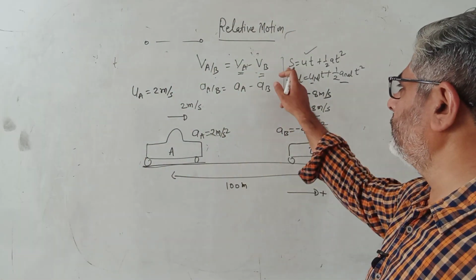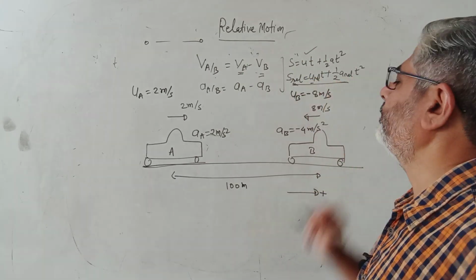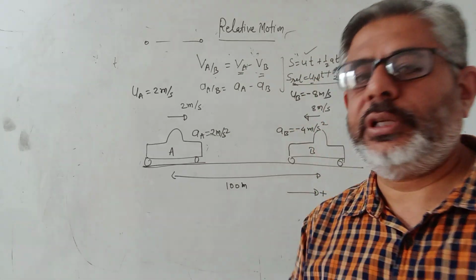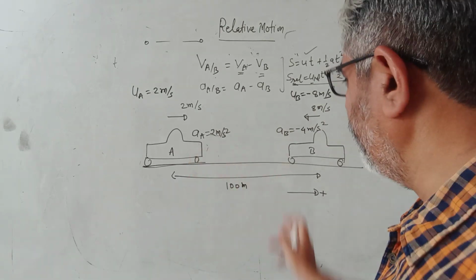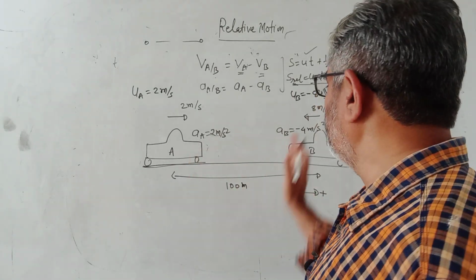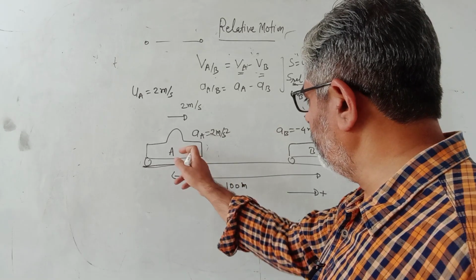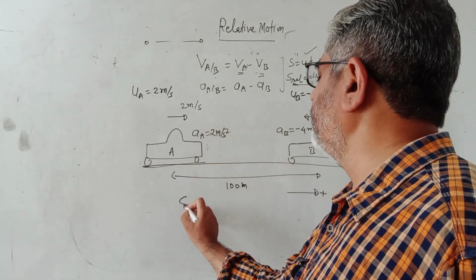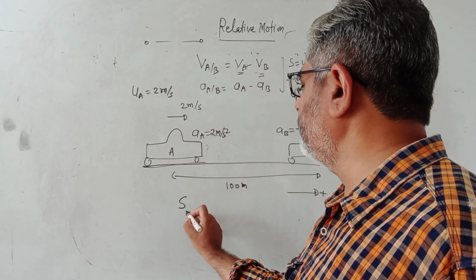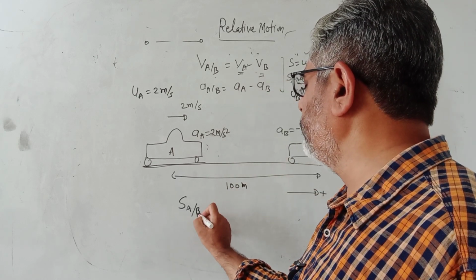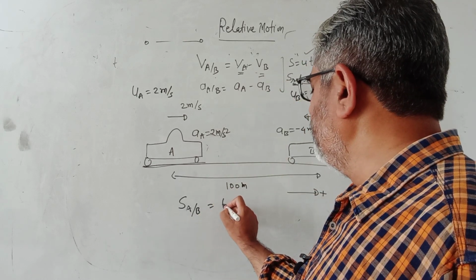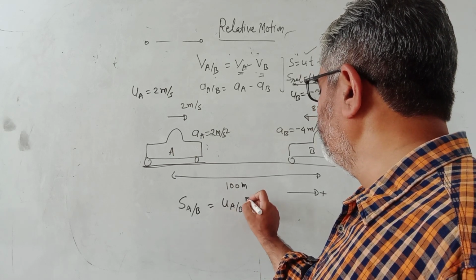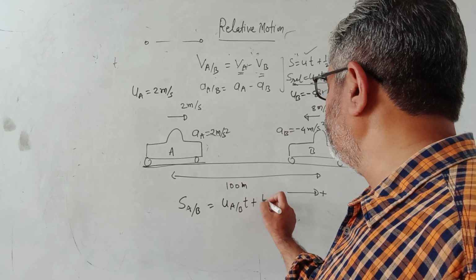So can I use this? No. Can I use this? Yes. Now relative to what? So you choose. Can you tell me, should I choose A or B? I choose B. So I will consider the motion of A with respect to B. So I will say x, the displacement relative, means displacement of A with respect to B, equals initial velocity of A with respect to B into T. This is the equation which I am applying now.